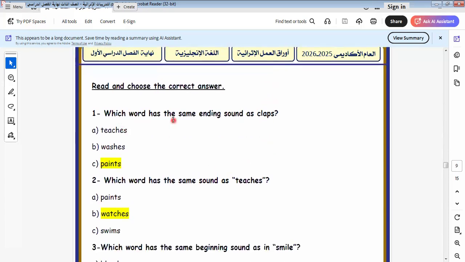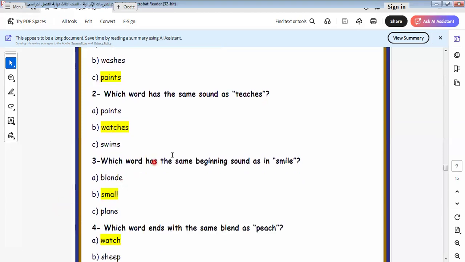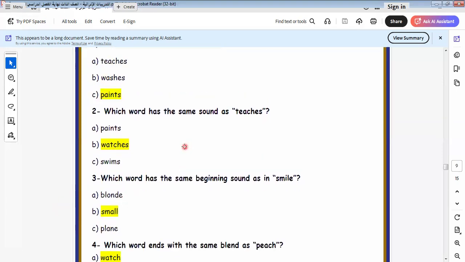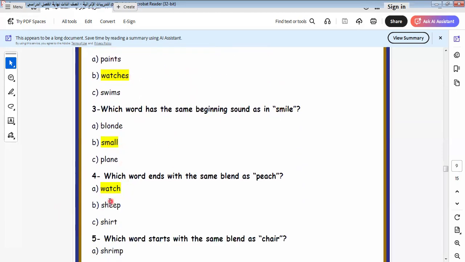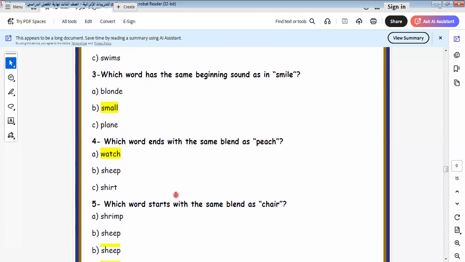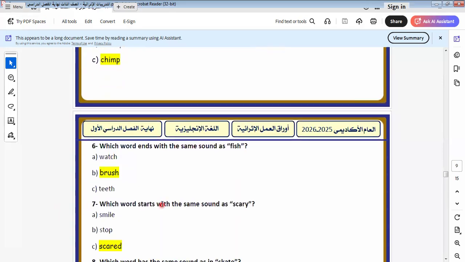Which word has the same ending as claps? It will be bands. Which words are the same as teachers, watches? So here I talk about the end sound of the word. Here is teachers, watches. Here is smile, small. Here is peach, watch. Here is chair, champ. Let's go to another one.